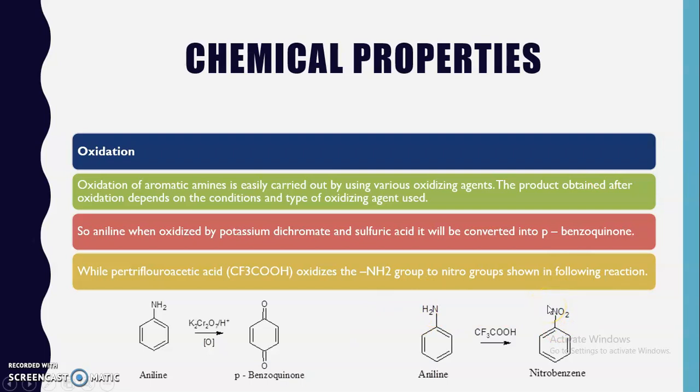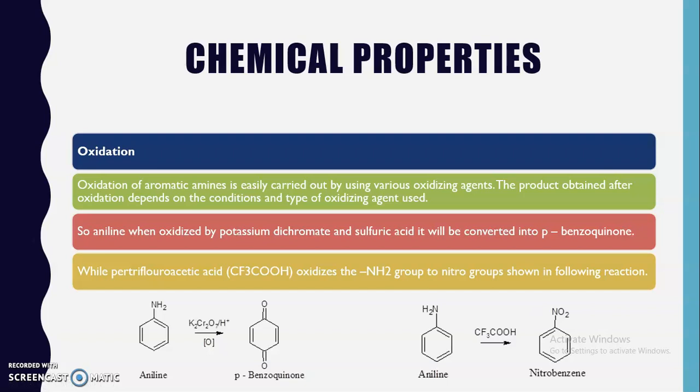In the preparation of aromatic amines, we have seen that when a nitro group is reduced, it is converted into the amino functional group. So exactly the reverse reaction is happening here, where the amino functional group is oxidized to the nitro functional group. In this way, oxidation of aromatic amines is easily carried out.